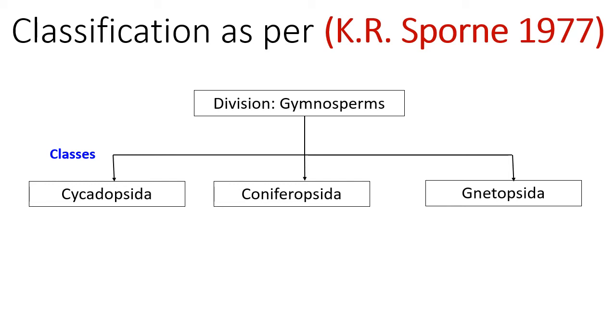Now let us have a look over system of classification as per K.R. Sporne 1977. K.R. Sporne classified division gymnosperms into three classes. First class is Cycadopsida, second class is Coniferopsida, and third class is Gnetopsida. Let us have a look over general characters of these three different classes.